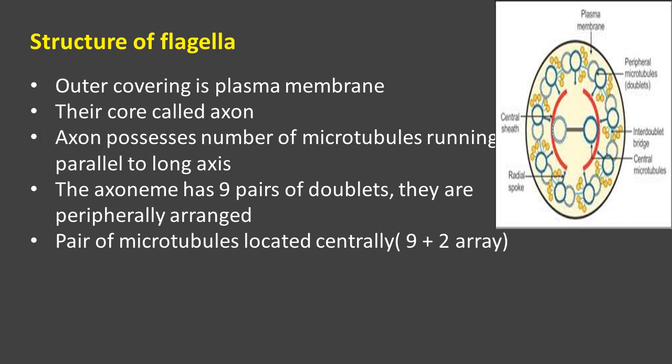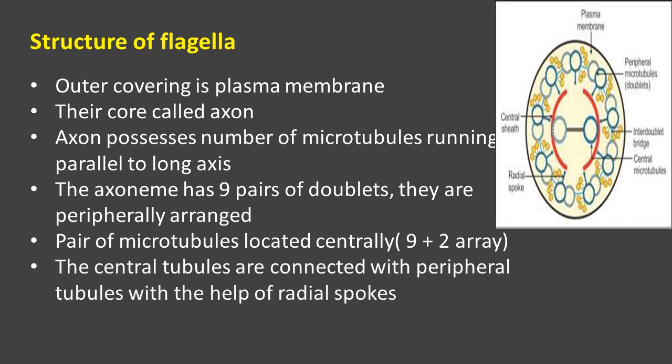So the central sheath separates the central single microtubules from the peripheral doublet microtubules. Understood? And this kind of arrangement is called the 9 plus 2 array. So outer 9 doublet microtubules and centrally located single microtubules. This kind of arrangement in the flagella is named the 9 plus 2 array. Clear?